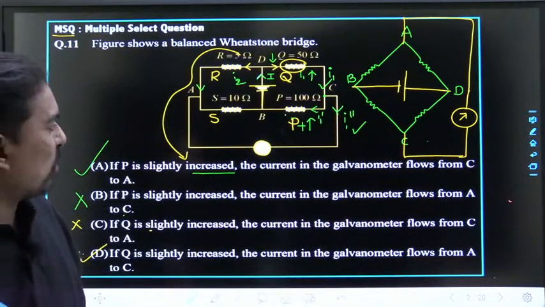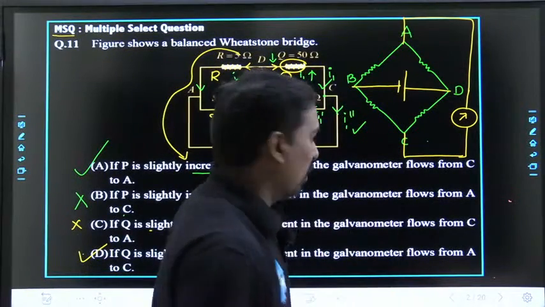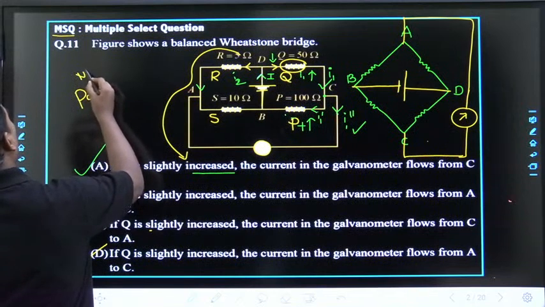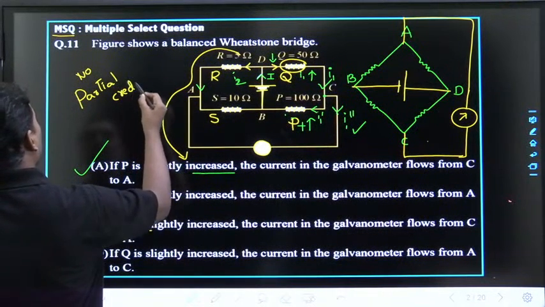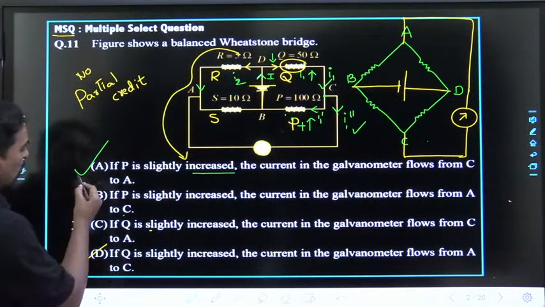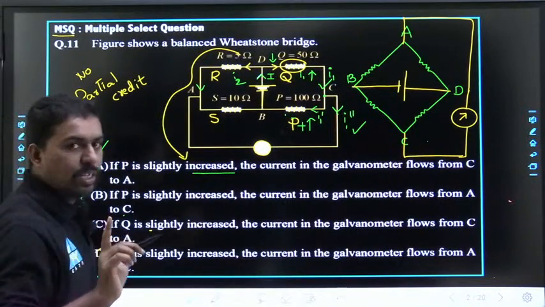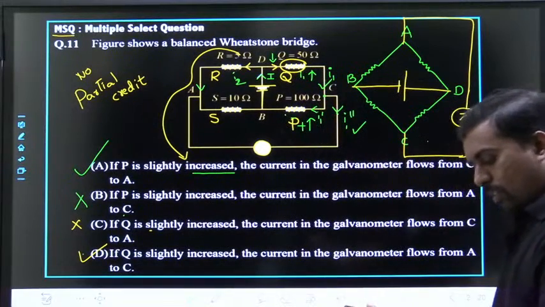So this type of questions are multiple select questions, MSQ questions. Clarity aaya? Remember dear students, in multiple select questions there is no partial credit. No partial credit. That means these two are the correct answers, but if you give only one answer, you are not going to get the marks. Chalo. Next question. Fatafat jayenge.